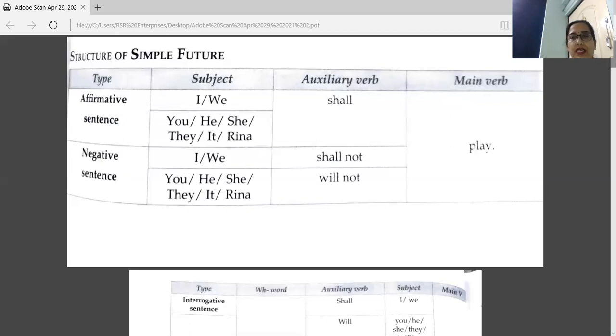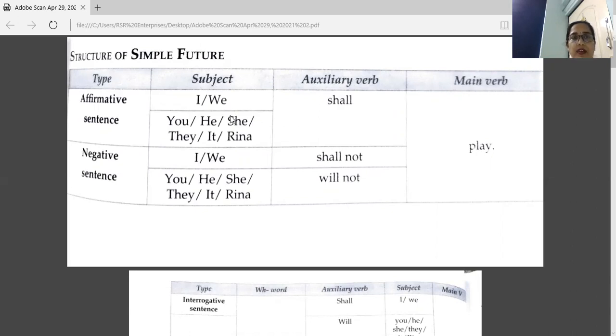Simple future tense, I told you the structure of verb, and that structure is use of shall or will, and with that, the first form of verb. That is the structure of verb. And now here we have the structure of sentences in different kinds of sentences.